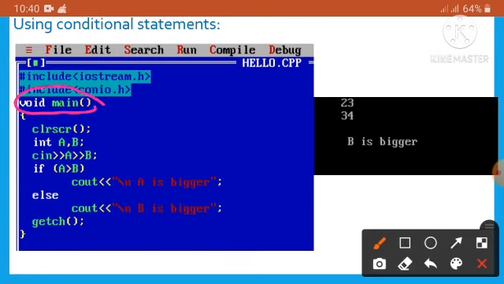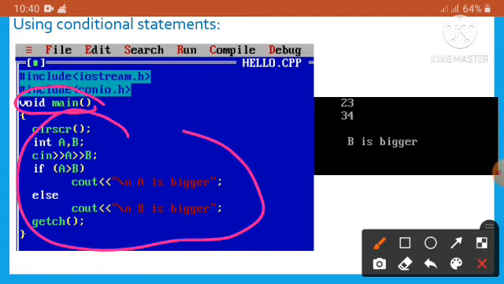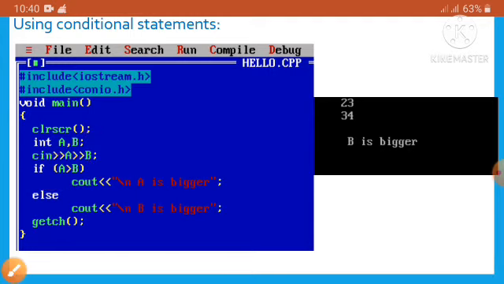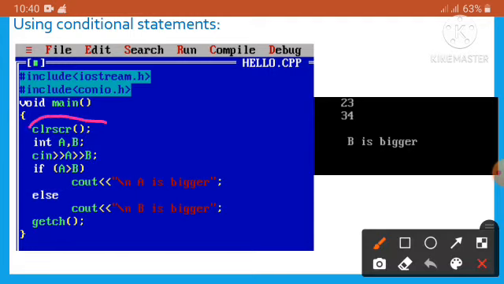Inside the curly braces we have to write the main program. We have to put a semicolon at the end of all the lines, but if it is a conditional statement, then we have to omit the semicolon here. At first, under the curly braces, we write CLRSCR and then a semicolon. We know it is used to clear the screen.